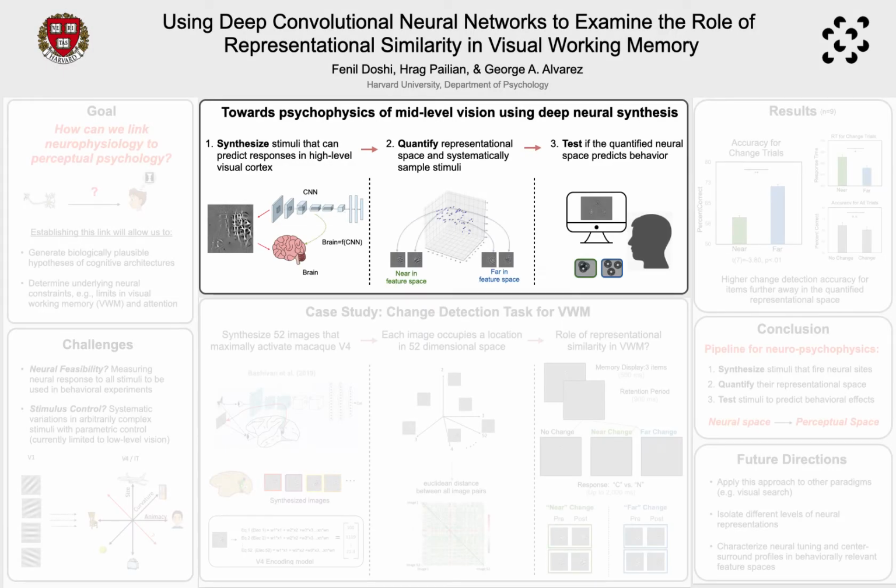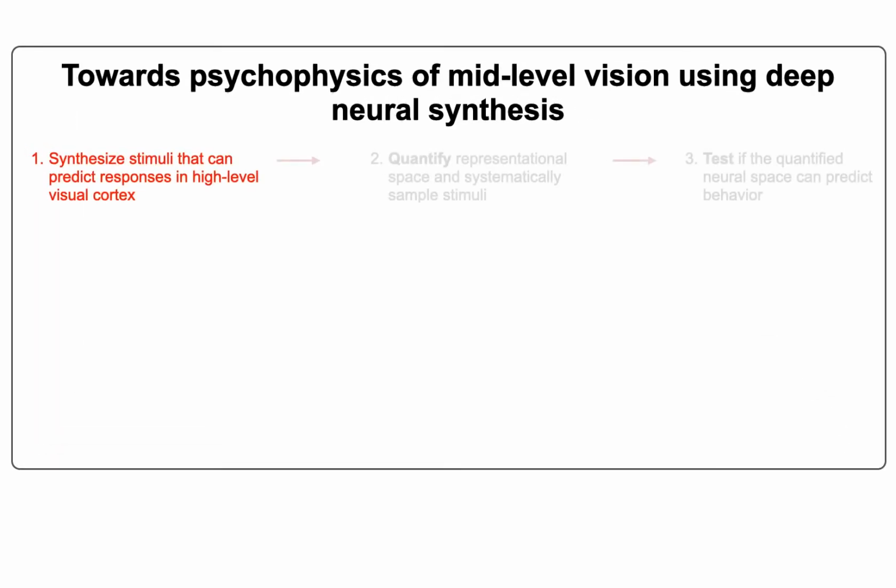So, here we describe an approach that we developed to address this issue of doing psychophysics of mid level vision. And as part of the first step in this pipeline, we synthesize stimuli that can predict neural responses in the high level visual cortex. And for this, we use a deep convolutional neural network. Previous work has already shown strong evidence that these deep nets, which perform image categorization with human level accuracies, are also able to capture significant amount of variance in neural data.